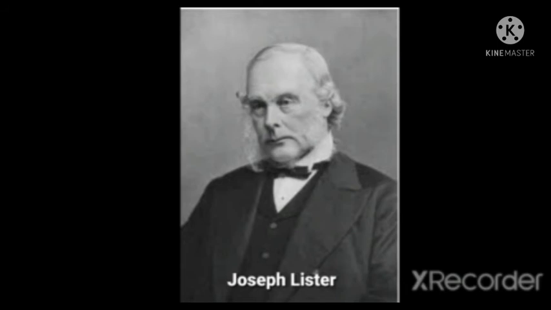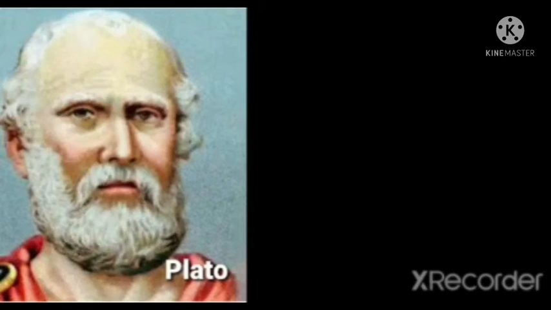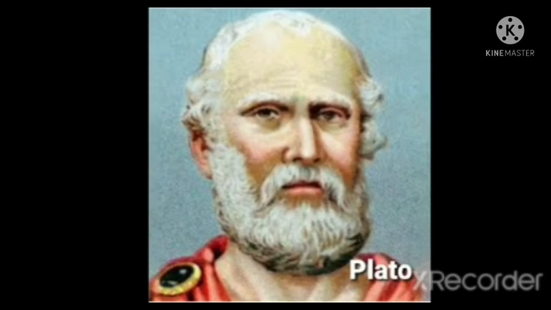Question number 23. Which ancient Greek philosopher is known as an idealist and a utopian? Utopian means aiming for a perfect society in which everyone works well with each other and is happy. That is utopian. And the answer is Plato.